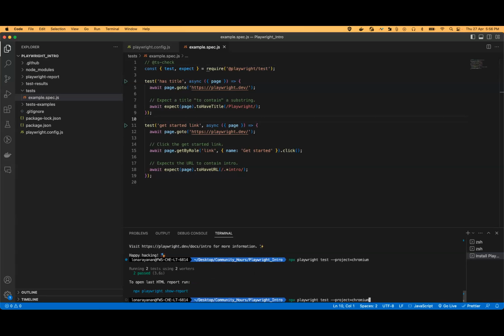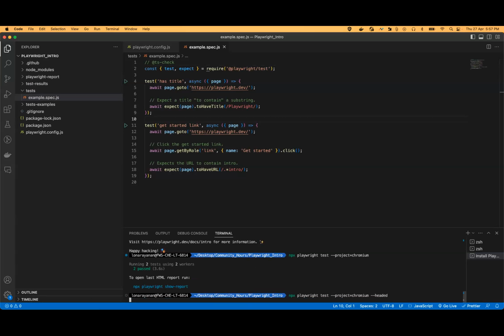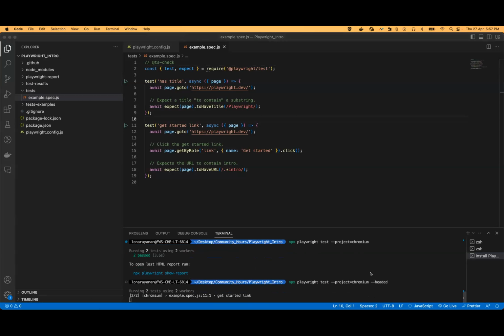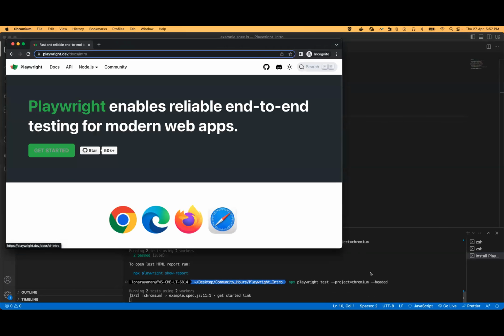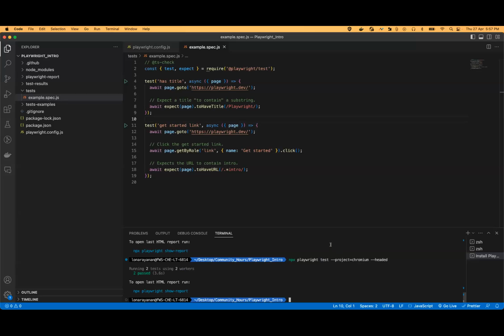If I use the headed method, you can see that the Chrome browser would be opening on my machine and validating the test cases. It's quite a simple test, so it's getting completed as soon as it is. So there is another test example.